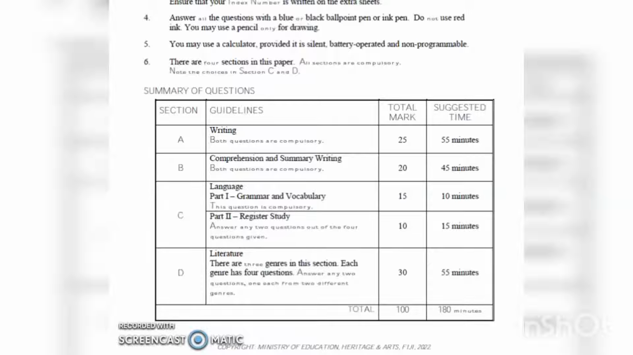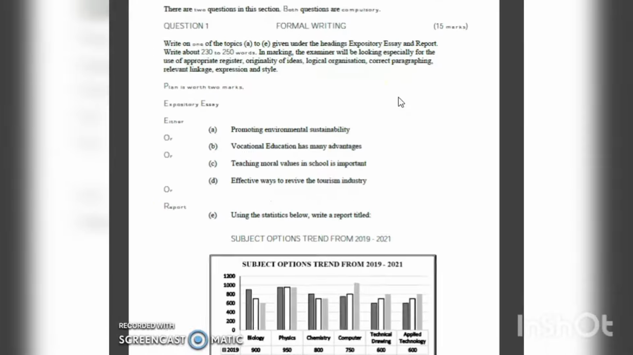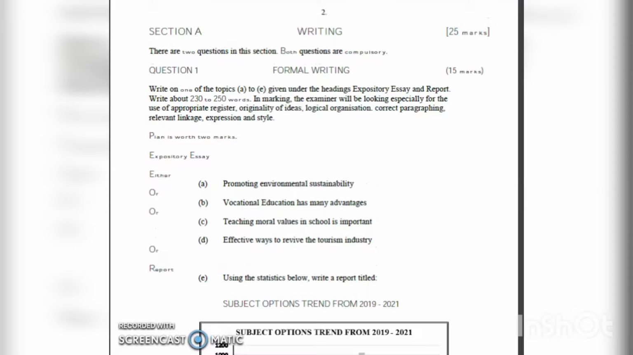Now let's go quickly to our formal writing. All right, let me expand that a bit for us so you can see. If you have this in front of you, maybe you've got the hard copy, you can always go towards page 2, and on page 2 we have section A, which is writing. There are two questions. We're going to look at question 1, which is formal writing. Write on one of the topics from A to E given under the headings expository essay and report. Write about 230 to 250 words.